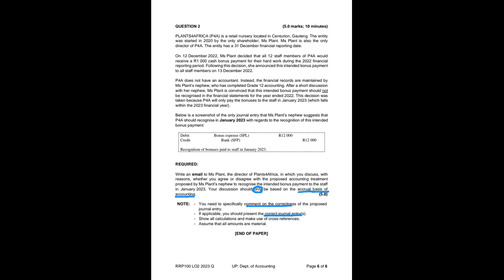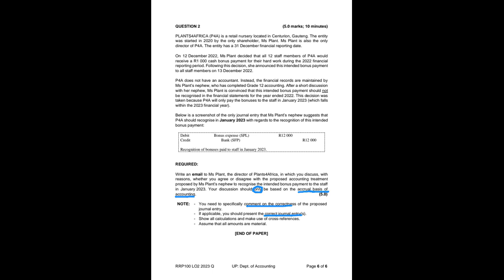Following this decision, she announced the intended bonus payment to all staff members on the 13th of December 2022. So the next day, she announces this to staff, which means there's no turning back for P4A, because the staff now know about the bonus. P4A cannot decide later on not to pay it.